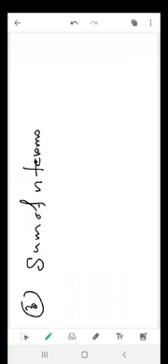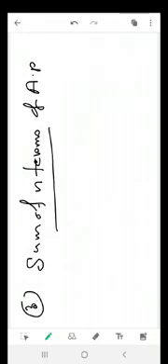Number 3, sum of n terms. What is this? This is very important. Sum of n terms of an AP. একটা AP এর n terms এর sum.